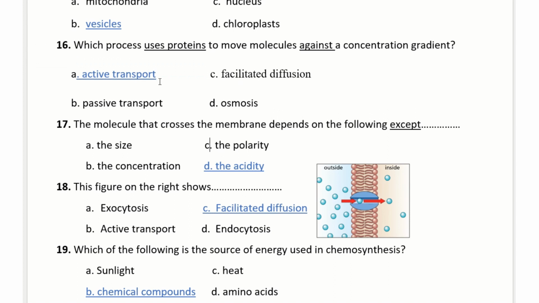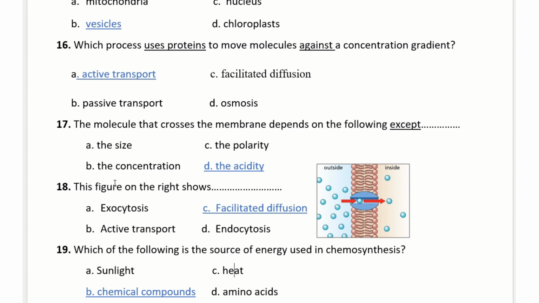Okay, the molecule that crosses the membrane depends on what? Except what? Depends on the following, except. It depends on the size, yes. It depends on the concentration, yes. It depends on the polarity, yes. The acidity is not correct. So it is asking about what? Except, so it will be the acidity.